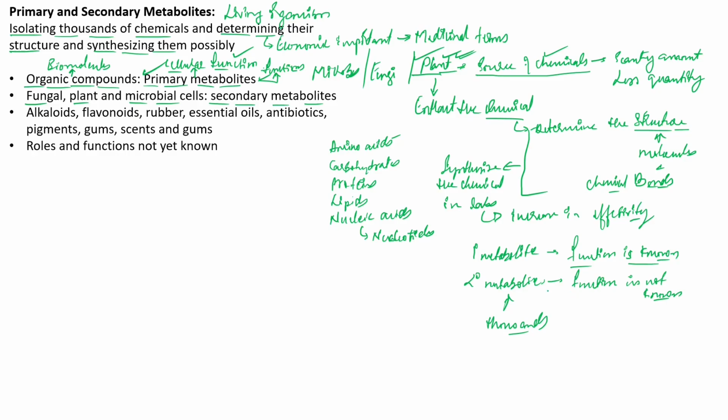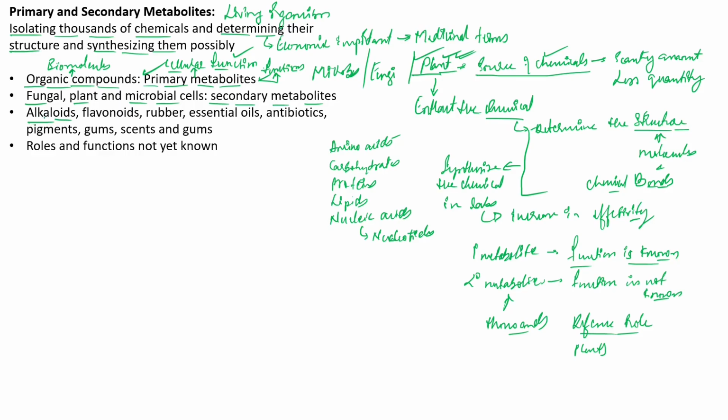However, one important idea we do have regarding secondary metabolites is that they play a role in defense mechanisms. In plants, for example, we have alkaloids, which are known to play a very important defense role.